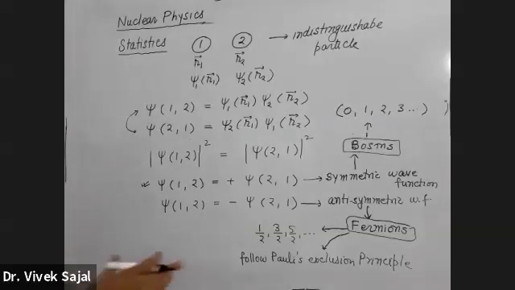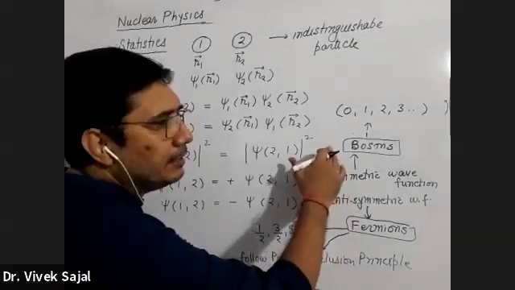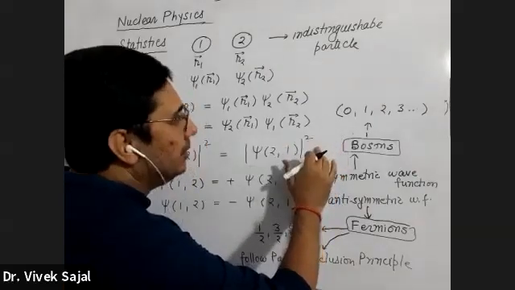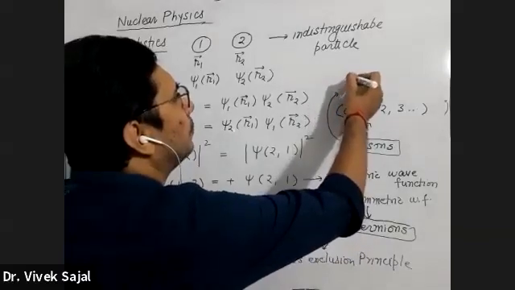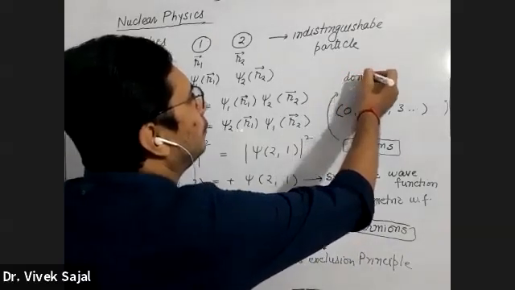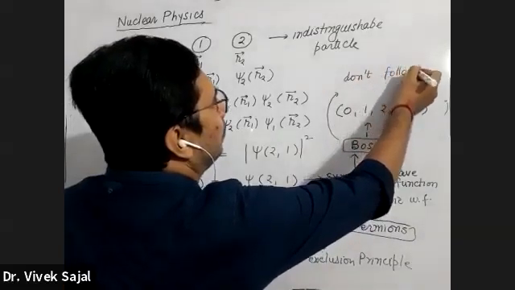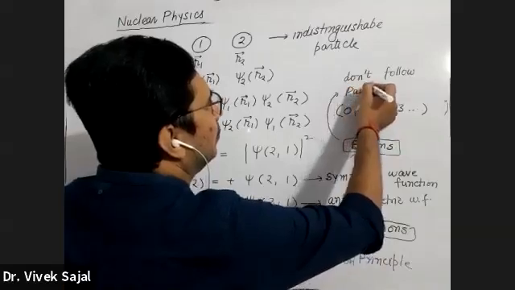So due to this reason, in one state one particle will be there. Here more than one particles can be present in a particular state. Here these bosons do not follow Pauli's exclusion principle.